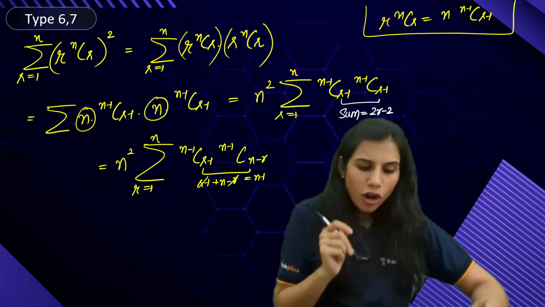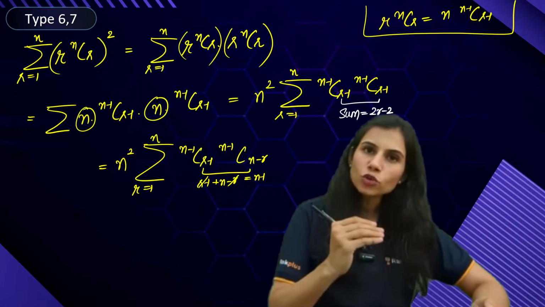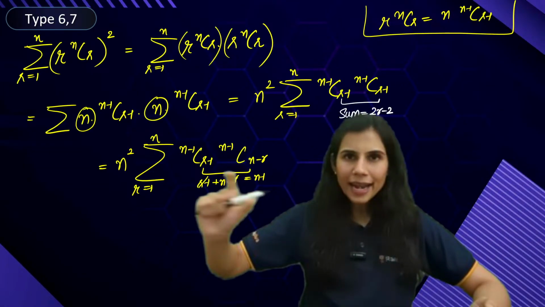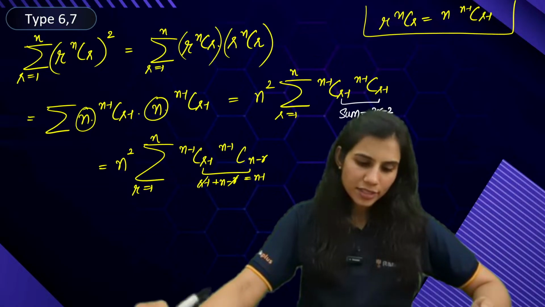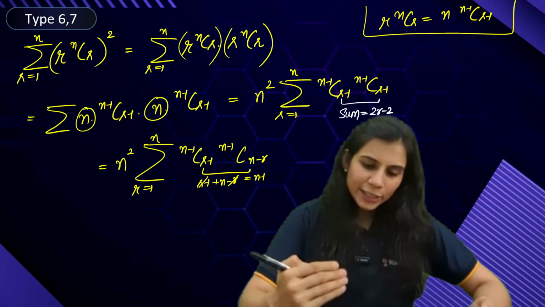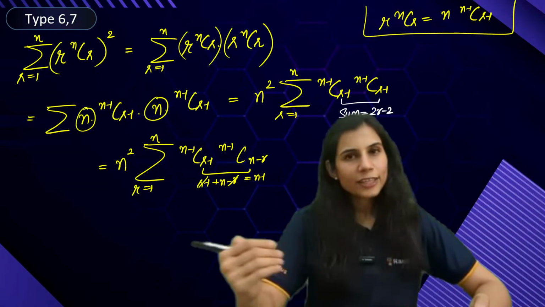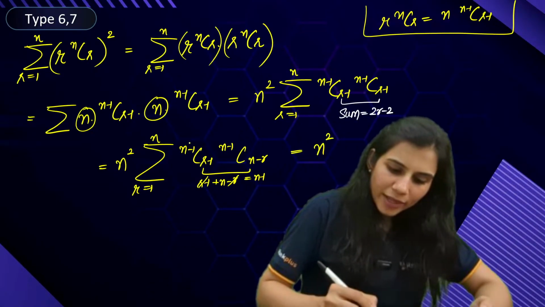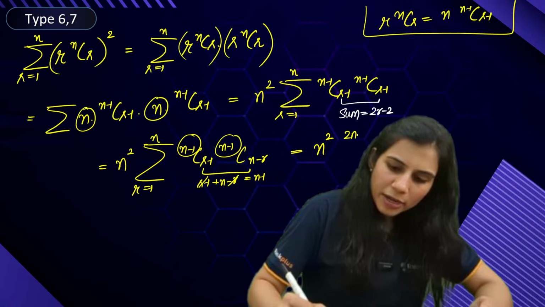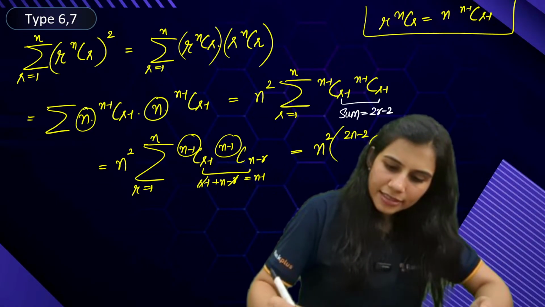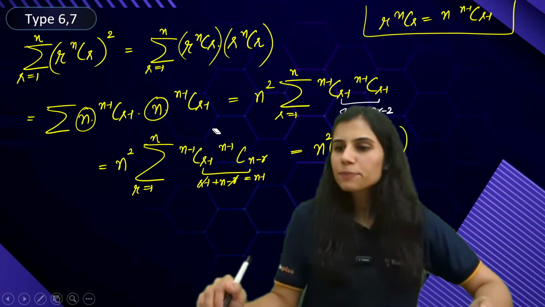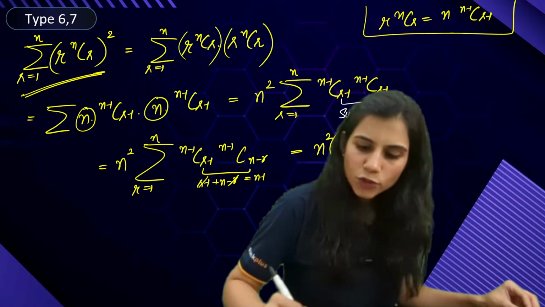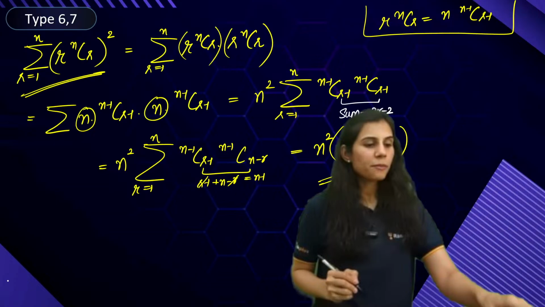And you can check all the terms are being exhausted. r is going from 1 to n. So when you expand this summation, you will realize all the terms are being exhausted: n minus 1 C 0 into n minus 1 C n minus 1 and so on. So you can apply your shortcut directly. N square as it is, sum of upper indices, which is 2n minus 2, C sum of lower indices. That's it, done, hence proved. This is your type 6. Summation r nCr whole square is n square into 2n minus 2 C n minus 1.